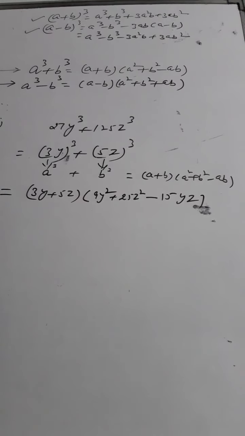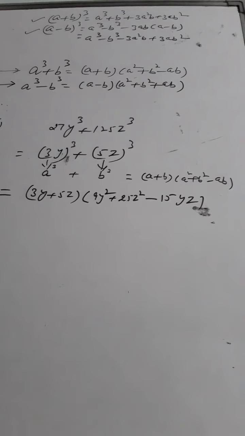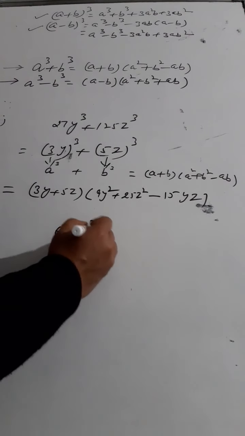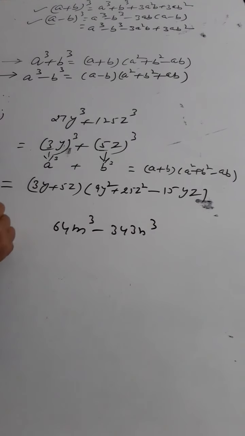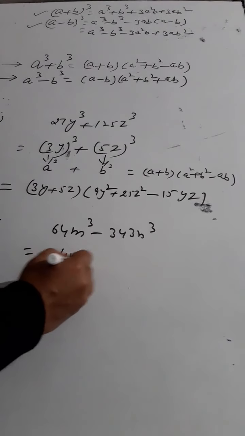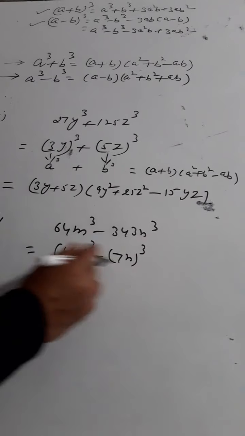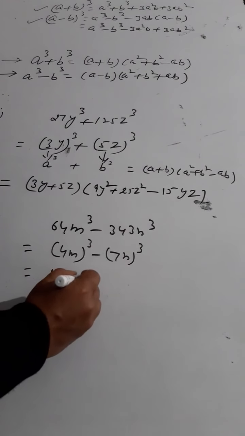Similarly, in case of minus also, you can identify the values of A and B as here. 64m cube minus 343n cube. That is the second part of your question number 10. So here you see this is 4m whole cube and minus this is 7n whole cube. So A cube minus B cube is equal to what? A minus B